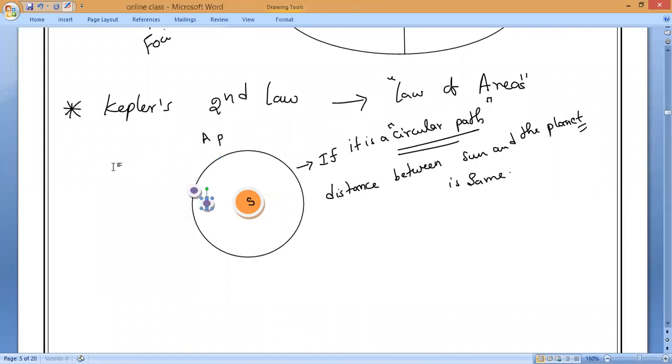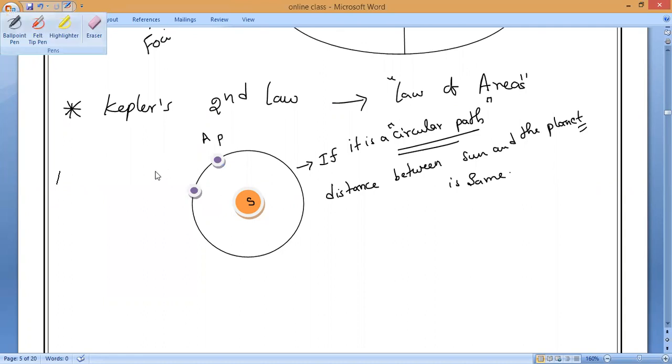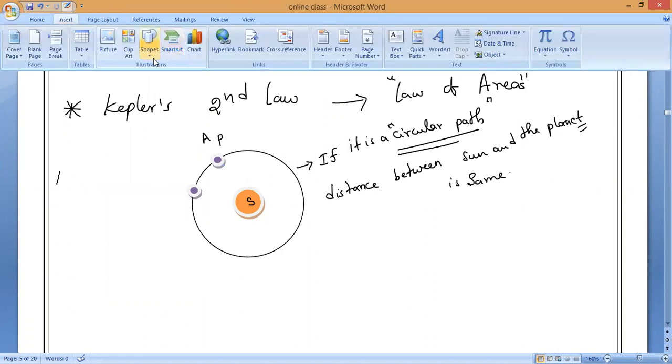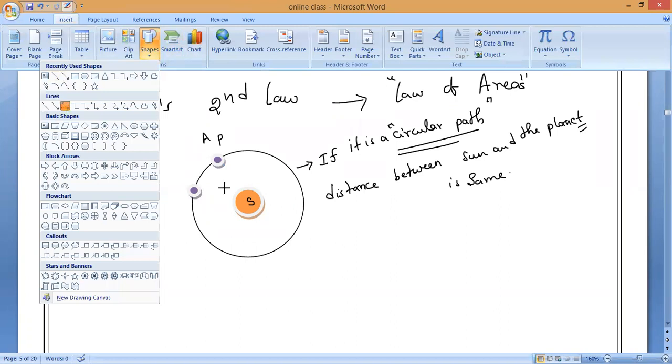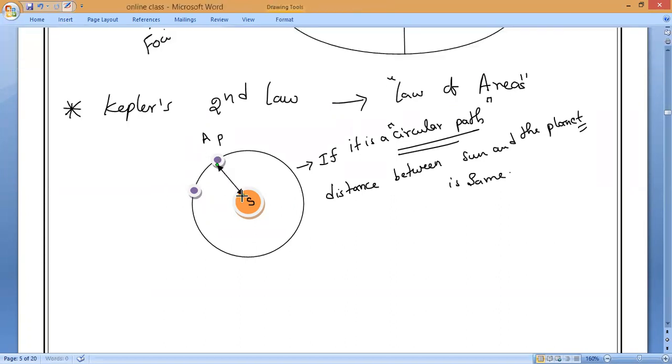Now initially, where is that planet? Point A. Now, I am joining the line between the planet and the sun. Is it okay? After some time, the same planet reaches point B. At that position also, I am joining the sun and the planet. Now, observe very carefully.